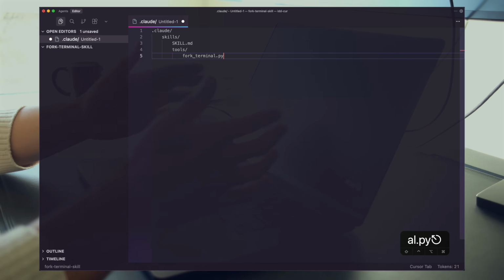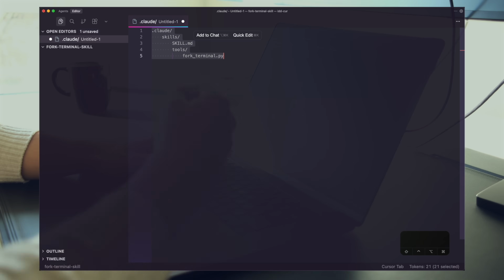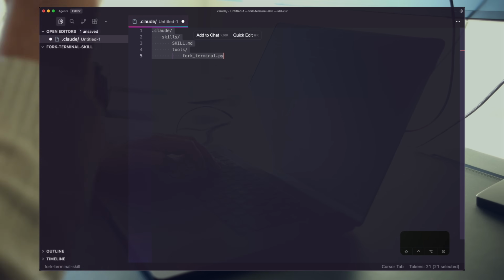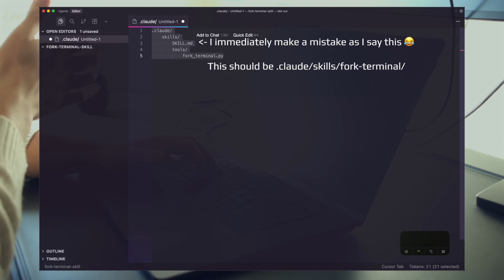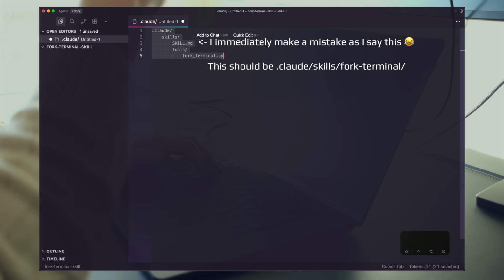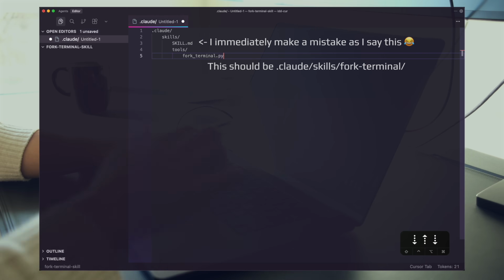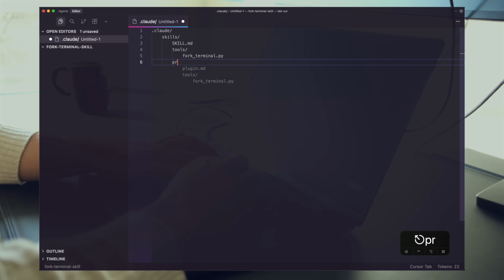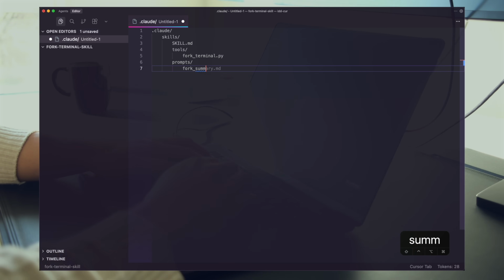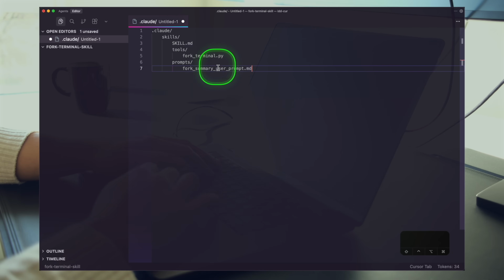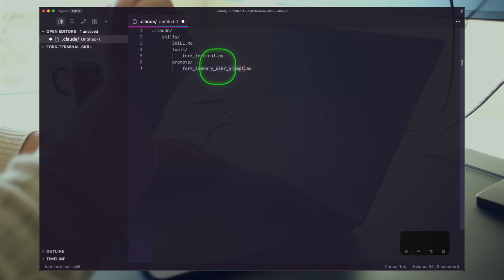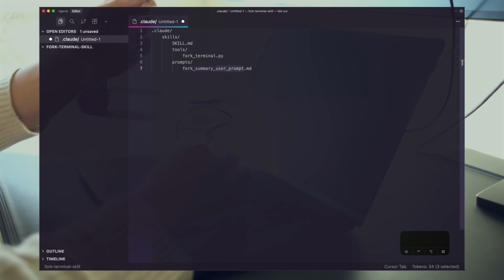And as I'm working through this, by writing this structure out, by thinking through and planning things, I'm priming myself, right? When your agents are building it out for you, you can quickly see, is this right or is this not, right? You'll be able to quickly understand and execute against the end state that you're looking for. Hopefully that makes sense. So prompts, fork, summary, user prompt. I like to be super clear when I'm writing user prompts that are just going to be one of many, or the system prompt, which is just one of one, right?